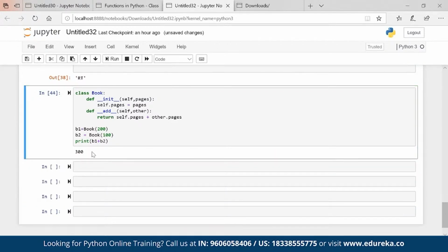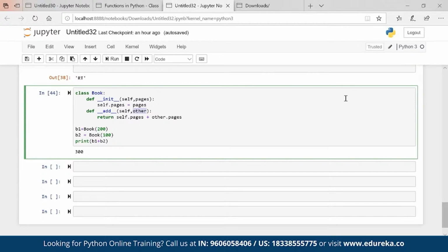If I execute, you see we are getting 300. So basically what happened? B1 goes to self, B2 goes to other, and it is summing up the values. I can put anything here. You can put any name, Edureka, you can put, no issues. So that is how you can add values using two objects as well.